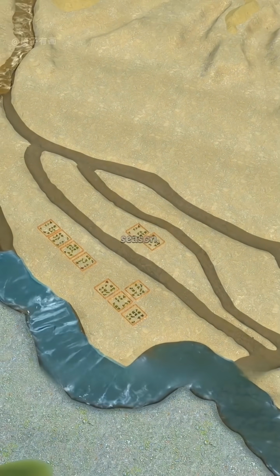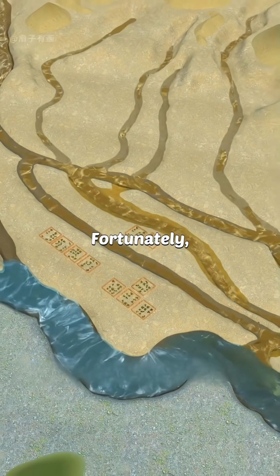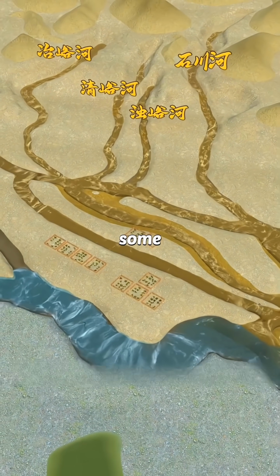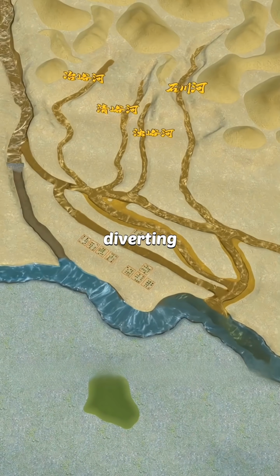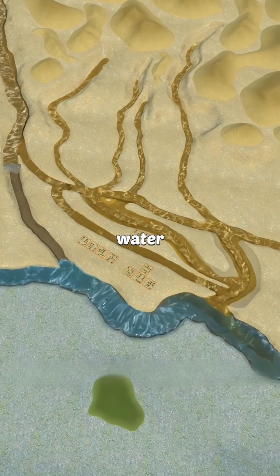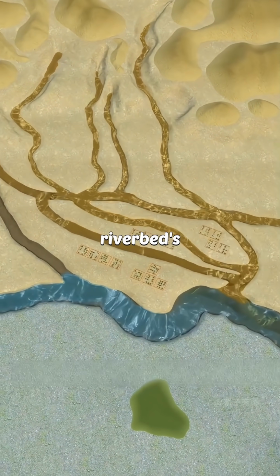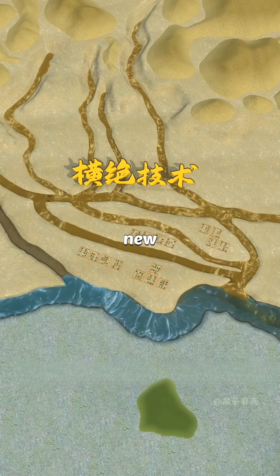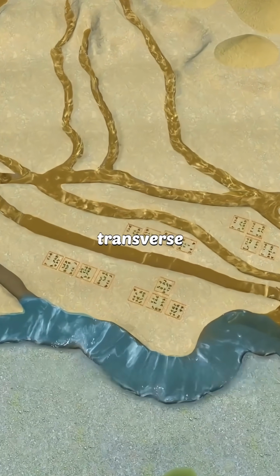But what about the dry season, when the water volume is insufficient? Fortunately, to the north of the canal there are some small rivers. After intercepting them and diverting their flow into the canal, not only can the canal's water supply be replenished, but the dried-up riverbeds downstream can also be reclaimed as new farmland. This is the famous technique of transverse diversion.